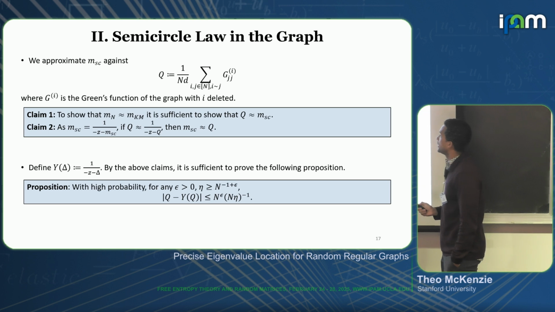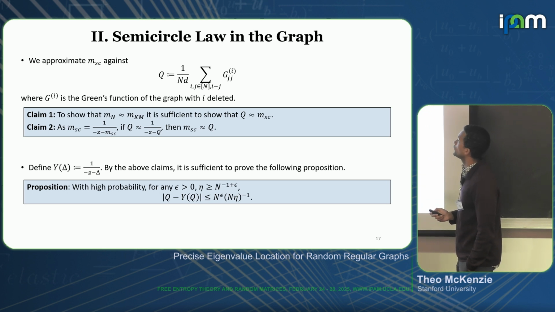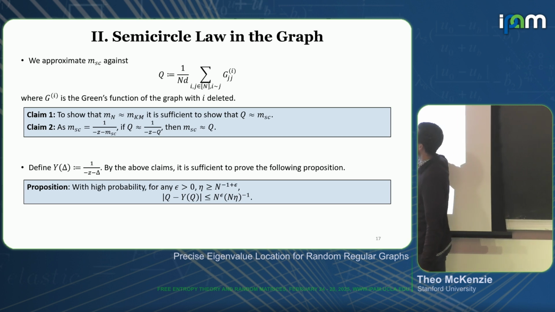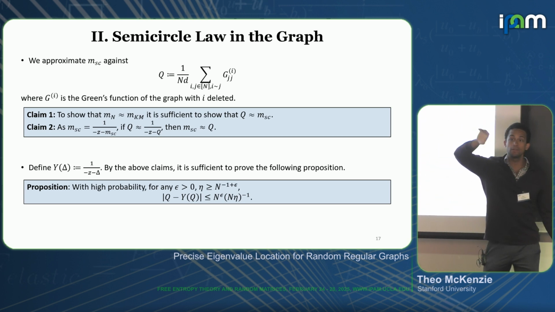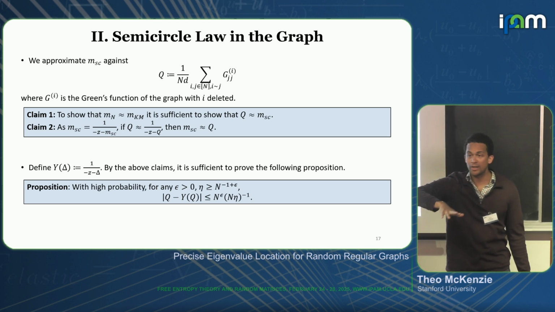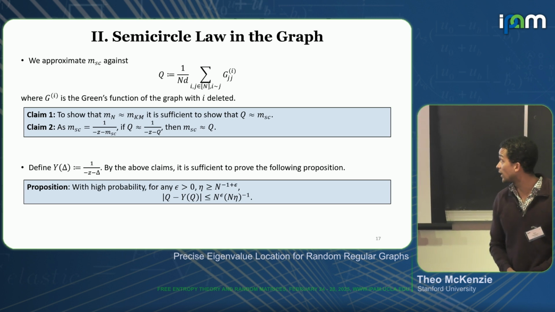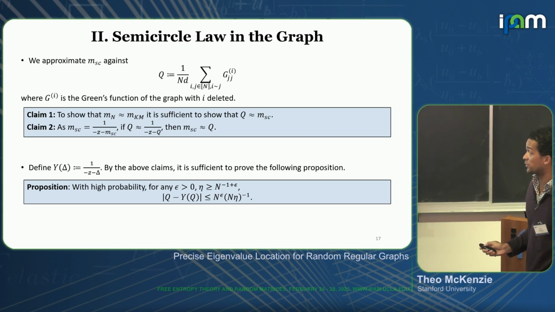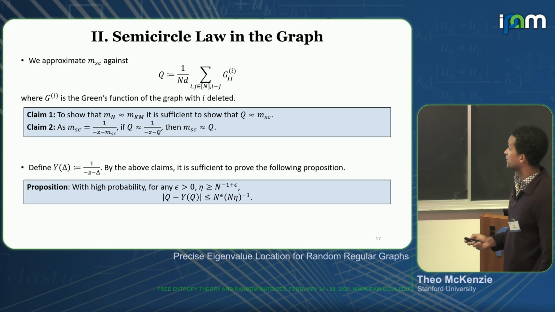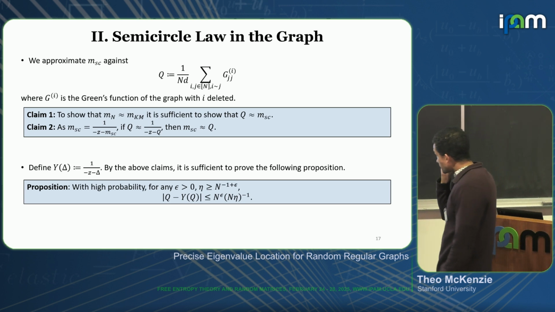I'll just take the average over the entire graph. And what we claim is that to show approximation of the Stieltjes transforms, it's actually sufficient to show that q is approximately equal to m_sc. And then in turn, to show that, it's sufficient to show that q satisfies the self-consistent equation that defines the semicircular law.